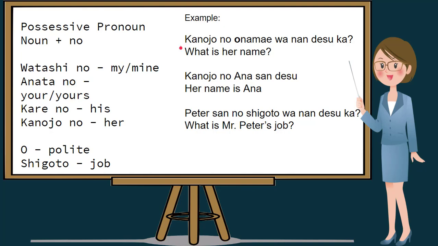So let's take this example. Kanojo no means her. Onamae wa means name. Nan means what. And again, desu ka is an interrogative particle. So to translate it in English, it means what is her name? Let's read this once again. Kanojo no onamae wa nan desu ka? Let's repeat. Kanojo no onamae wa nan desu ka? In English, what is her name?